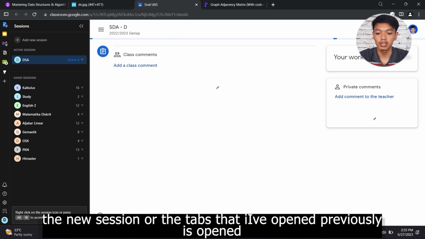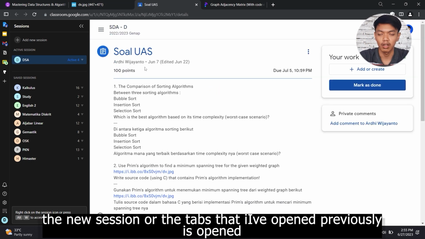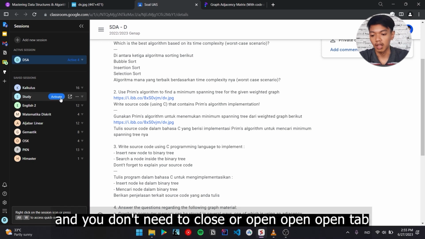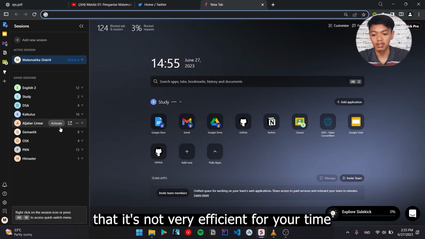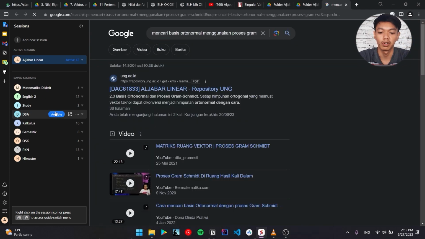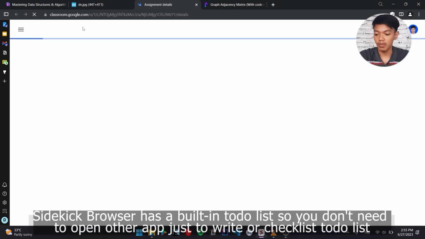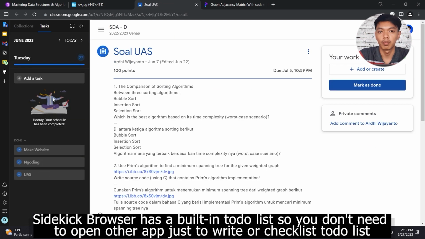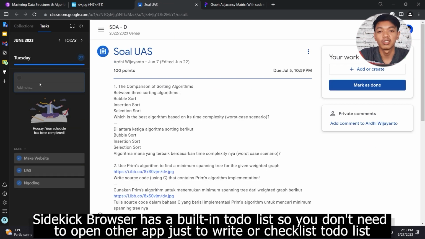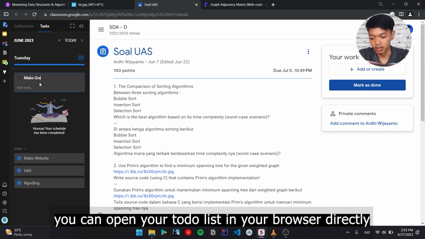The new session or the tabs that I opened previously are open, and you don't need to close tabs or open tabs, which is not very efficient for your time. The second feature is the to-do list. Sidekick browser has a built-in to-do list, so you don't need to open another tab just to read or check your to-do list. You can open your to-do list in your browser directly.